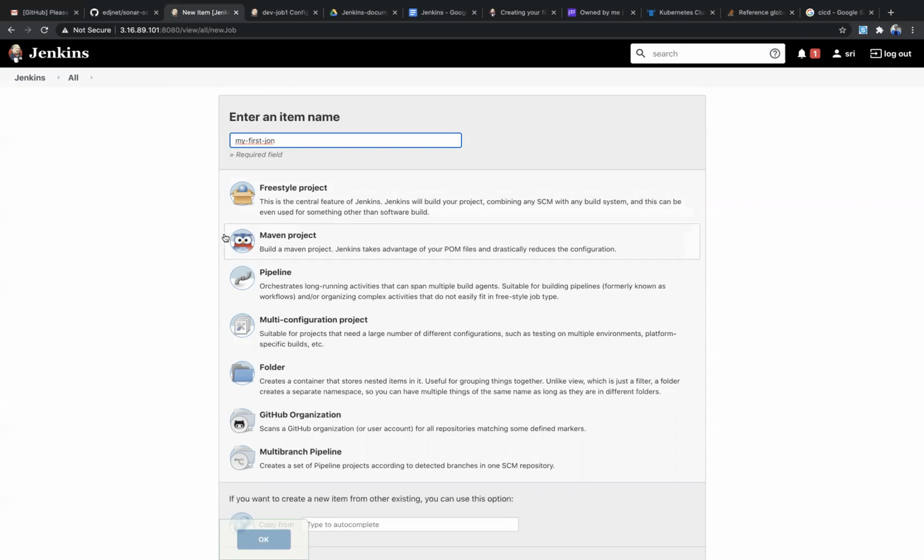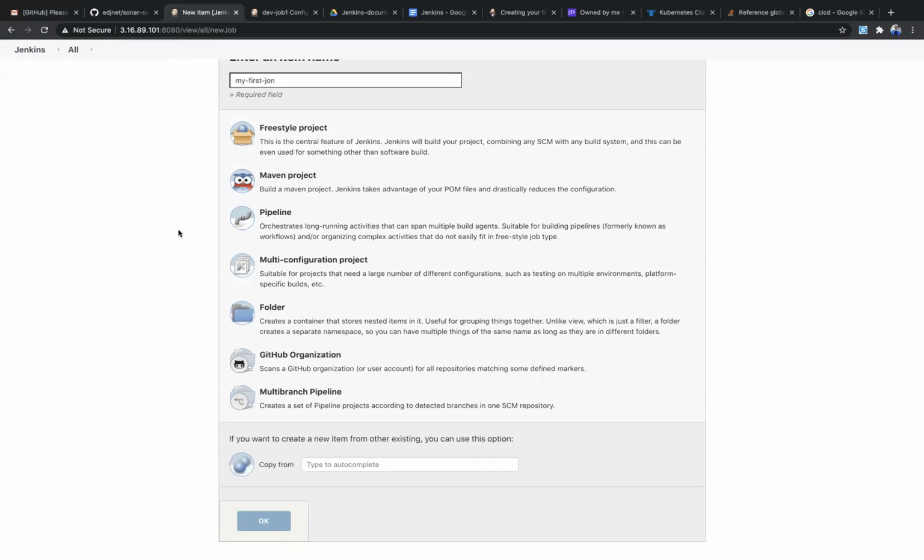These are the types of jobs you can create based on your requirement. This is Freestyle. Freestyle means you get all the properties of the Jenkins configuration, and whatever plugins you want to use, you can configure in the freestyle job. For pipeline jobs, you need to select Pipeline, where you can create a declarative or scripted pipeline. I mean the scripting part: instead of the GUI, you give conditions in a programming style. For that you need to select the pipeline job.